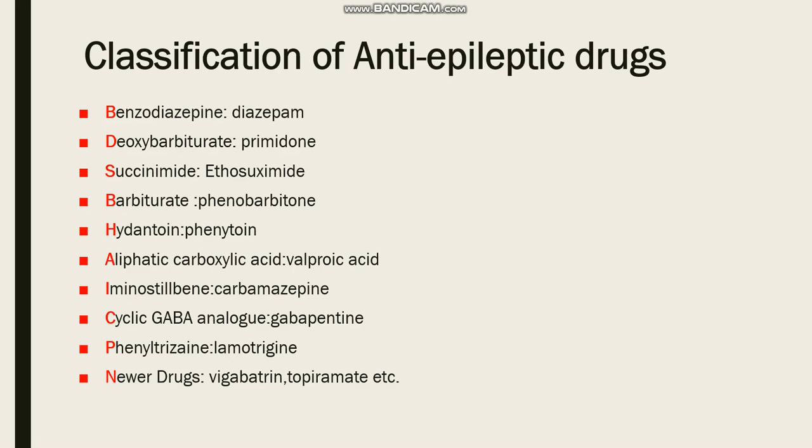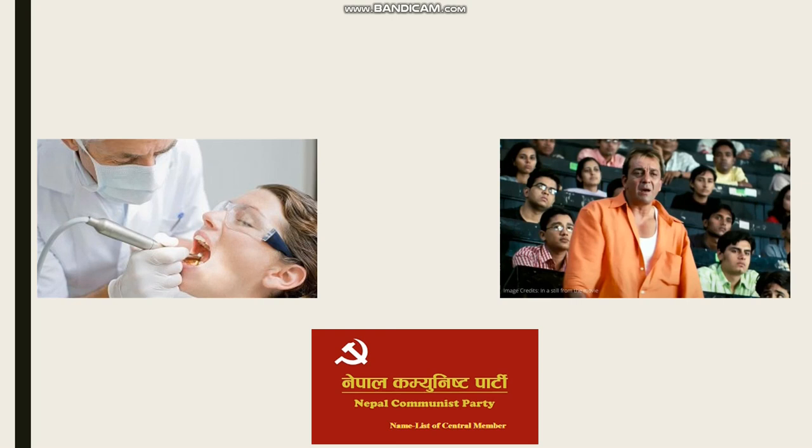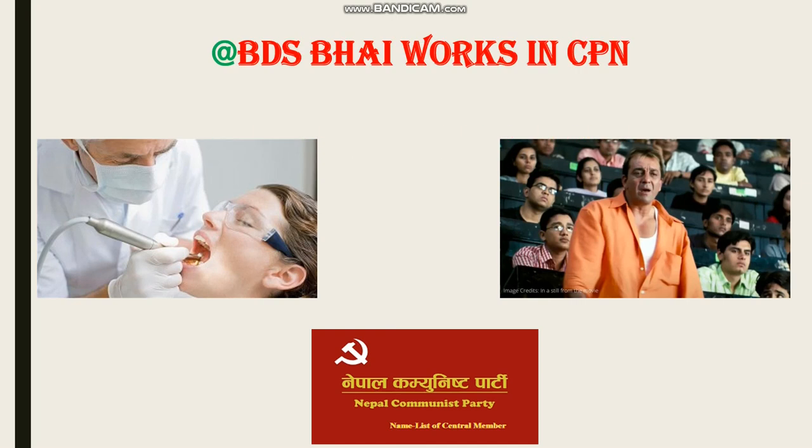As a whole, we get the classification of anti-epileptic drugs: benzodiazepine, deoxybarbiturate, succinimide, barbiturate, hydantoin, aliphatic carboxylic acid, iminostilbene, cyclic GABA analogue, phenyltriazine, and newer drugs. If we take all the first letters of this classification, we get BDS Bhai works in CPN. The most important thing is to remember BDS, Bhai and CPN, which we discussed in the first slide with the diagram. If we remember these three diagrams, then we will remember the classification of anti-epileptics.